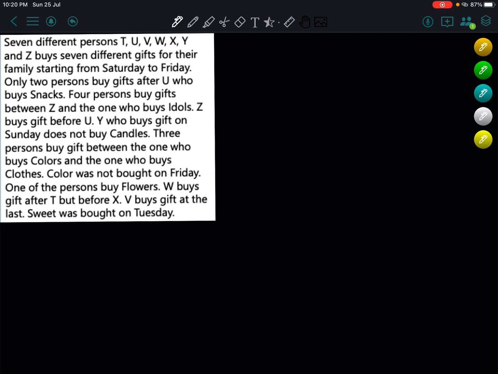7 different persons T, U, V, W, X, Y and Z buy 7 different gifts for their family starting from Saturday to Friday. So, 7 persons are there and 7 days in a week, Saturday to Friday. You have to first write this. Saturday, Sunday, Monday. But remember, in the exam, no need to write the long form. We have to write a shorter form, like SA, SU, M, T, WE or W, TH for Thursday and Friday. Okay.